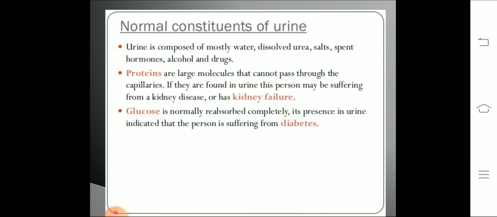Now we are talking about urine. Actually, what is urine made up of? Urine is composed mainly of water, 95% water. Then it consists of urea, salts, spent hormones, meaning hormones which are already used, then alcohols and drugs. Proteins are larger molecules; they do not pass in the urine. If your urine consists of proteins, that means you are suffering from kidney dysfunction or kidney failure.